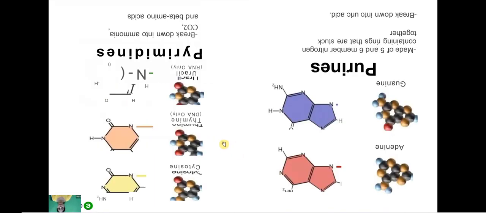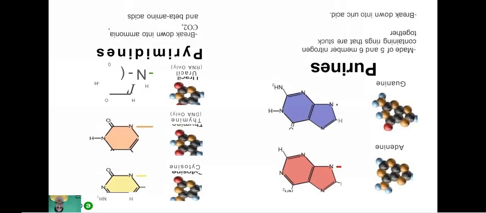So this is the purine. This is the pyrimidine. Purines are adenine and guanine, and pyrimidines are cytosine, thymine, uracil, right? Remember, I already told you that thymine is present only in DNA and uracil is present in RNA. Clear? So pyrimidines break down into ammonia and beta amino acids, and purines break down into uric acid. Clear?